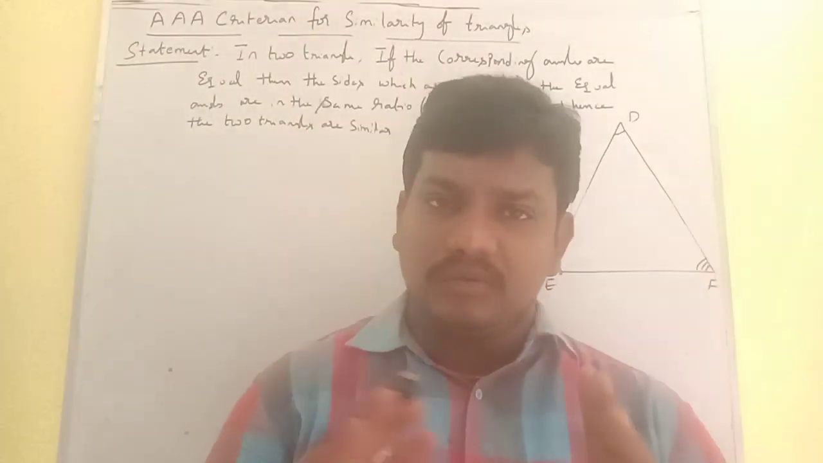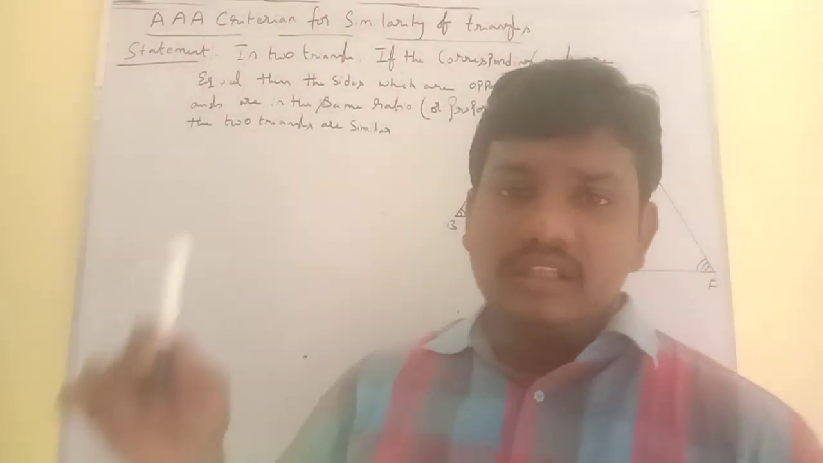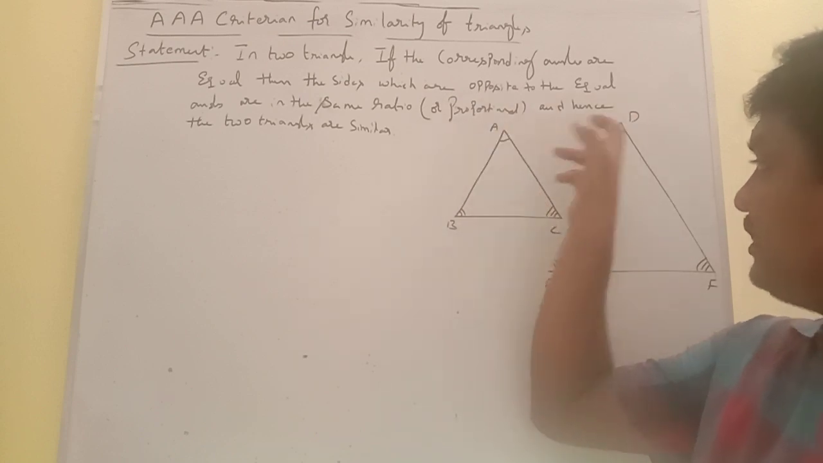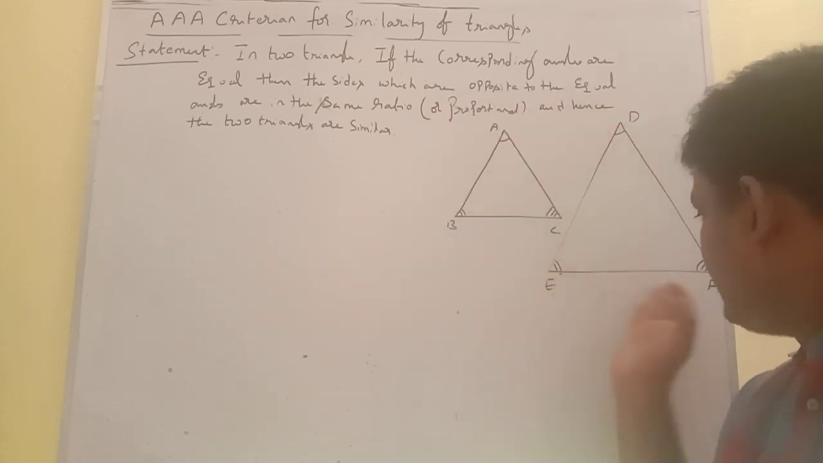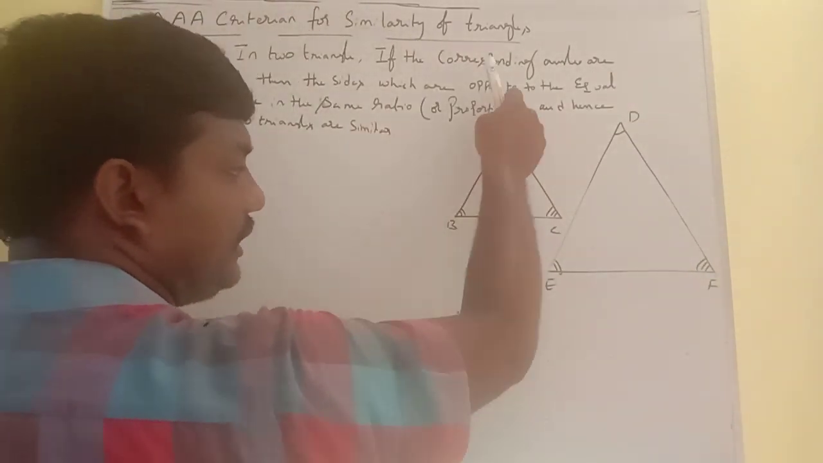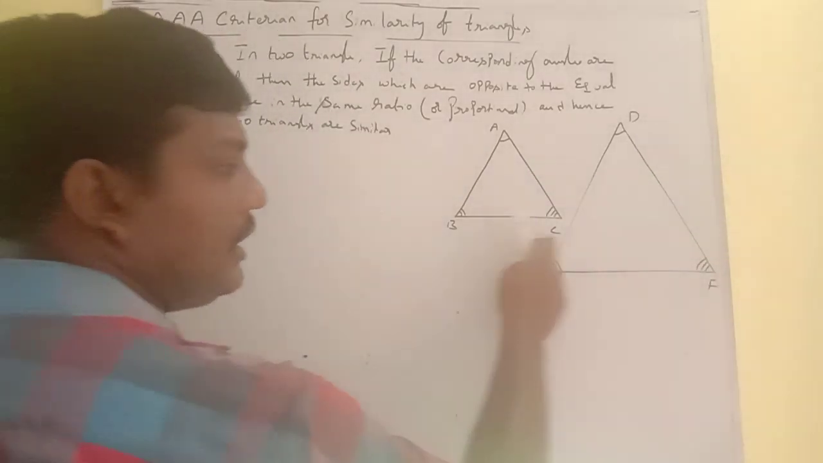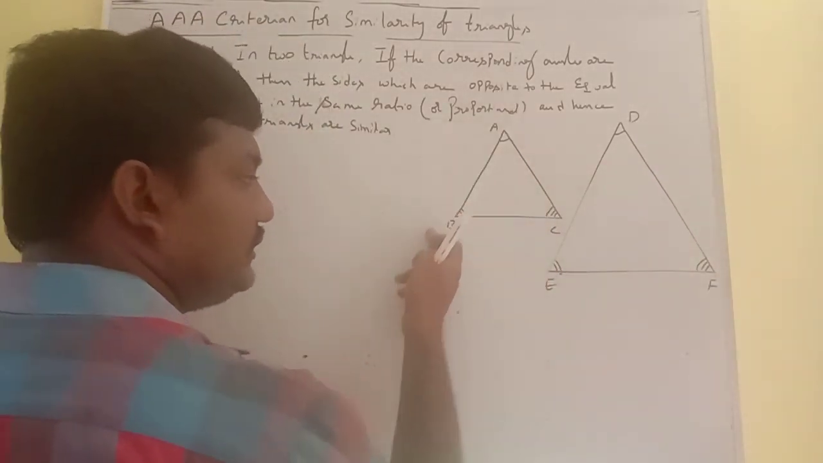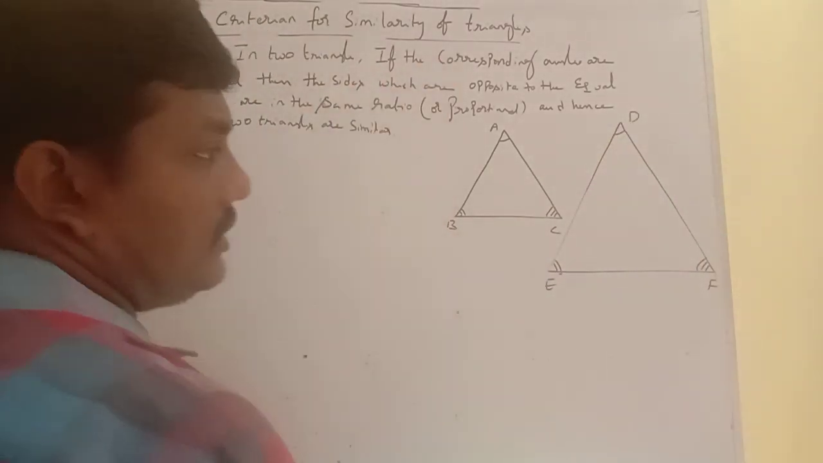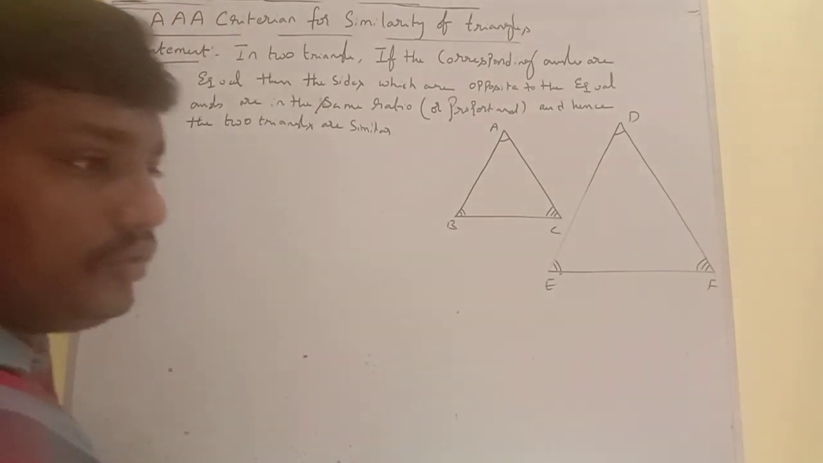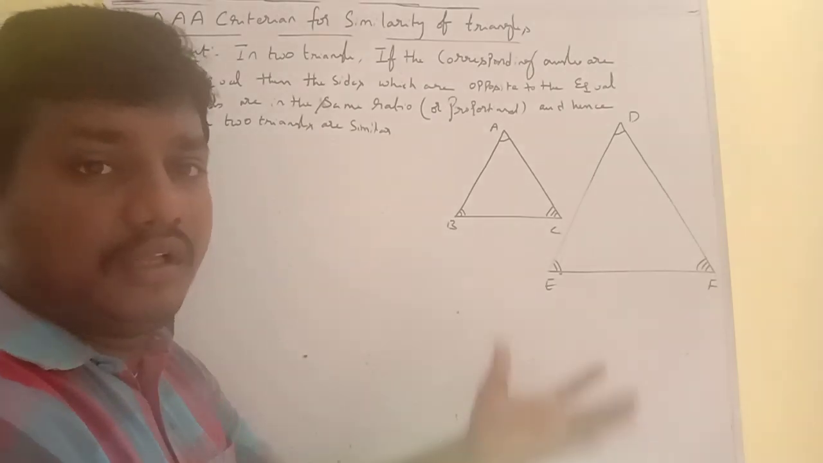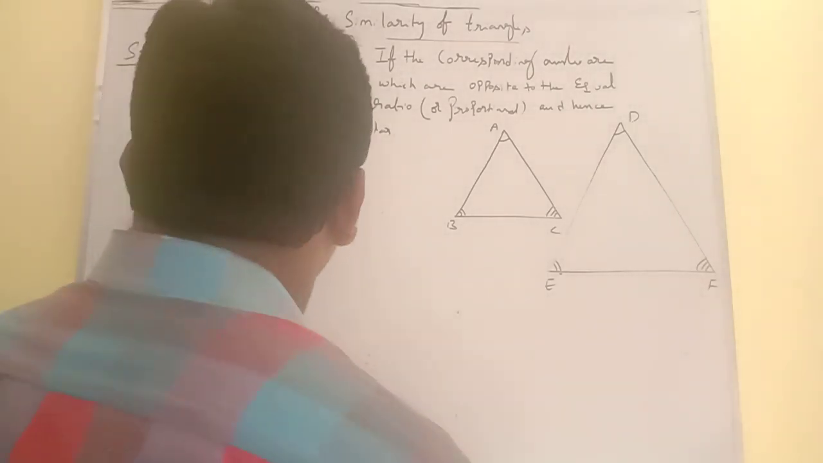When in two triangles the corresponding angles are equal, then the sides opposite to the equal angles are in the same ratio. A and D are equal angles, and the opposite sides are BC and EF. B and E are equal angles, and their opposite sides are AC and DF. C and F are equal angles, and their opposite sides are AB and DE. And hence the two triangles are similar. We know that in two triangles, if corresponding angles are equal and corresponding sides are proportional, then those two triangles are called similar triangles.